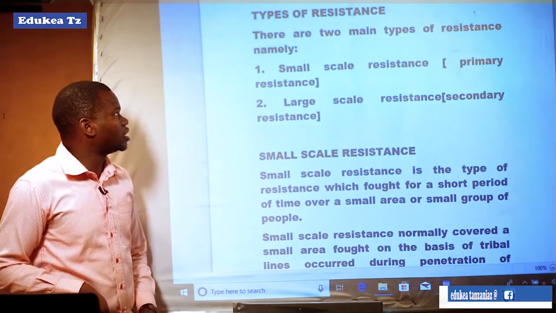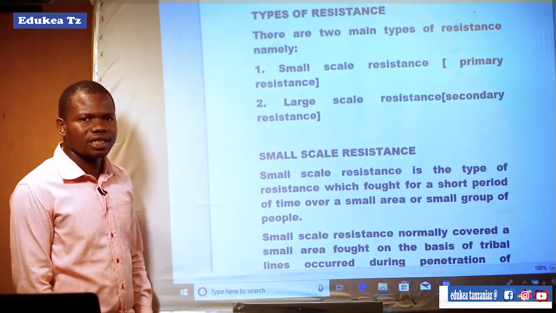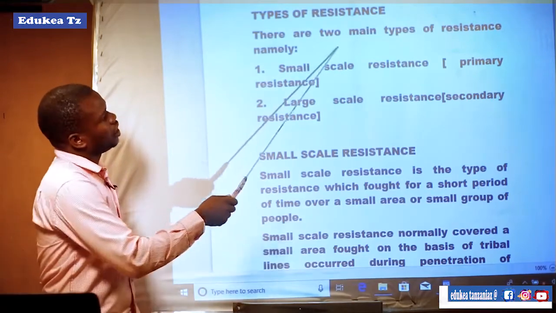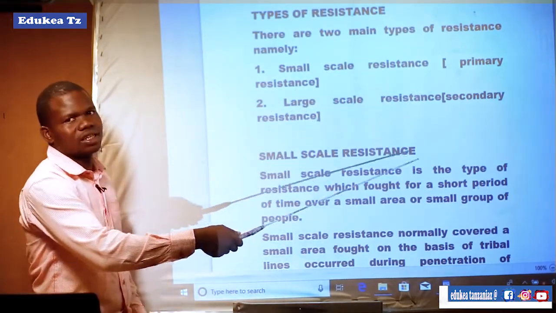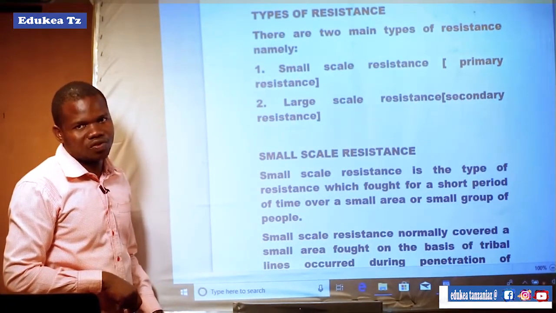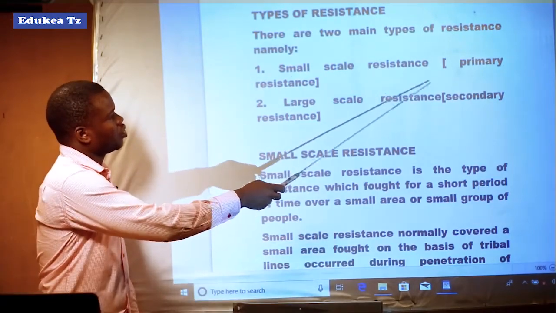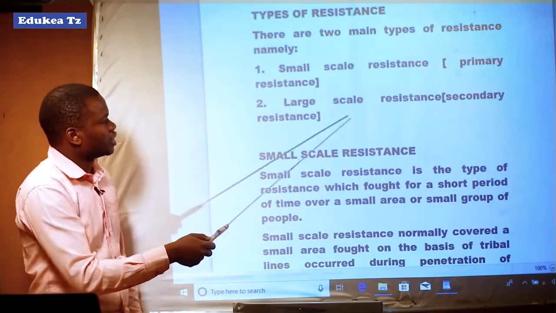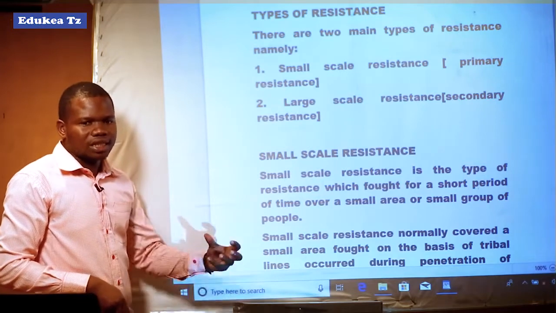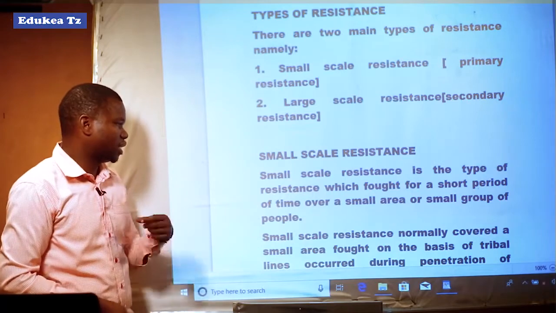So now let us proceed with the types of African resistances against the imposition of colonial rule. There were two main types of reactions which Africans made against the imposition of colonial rule. Those include small-scale resistance or primary resistance, and large-scale resistance or secondary resistance. Let us discuss one after another, starting with the small-scale resistance.